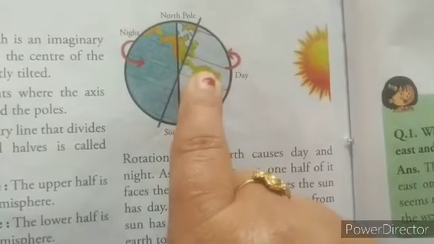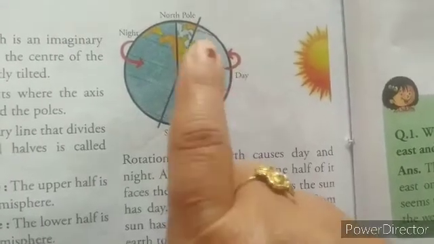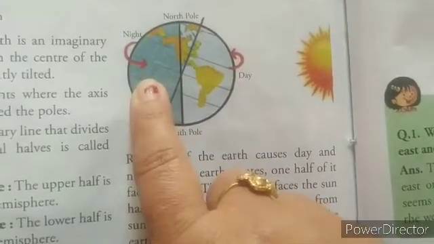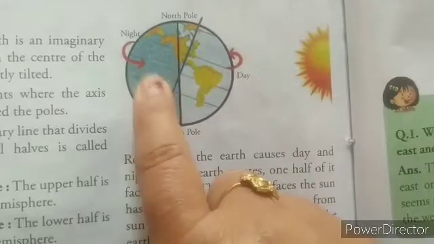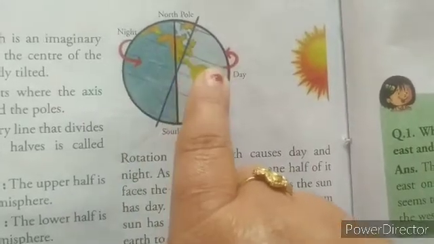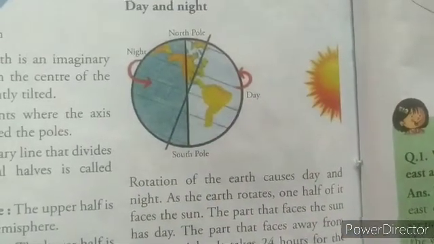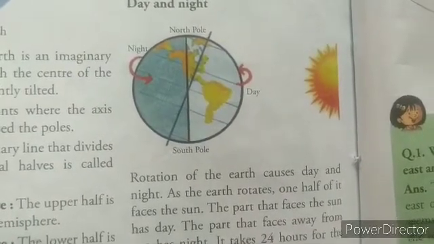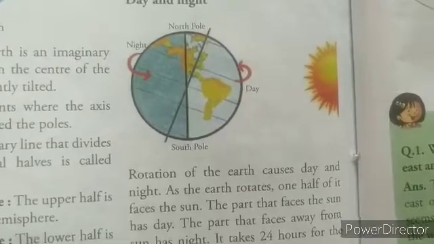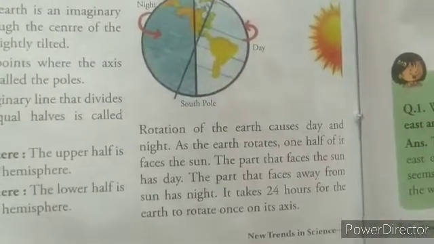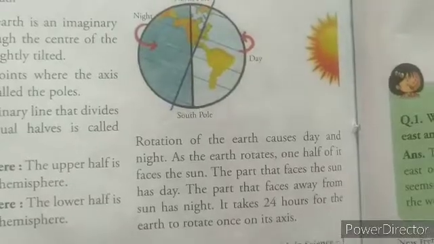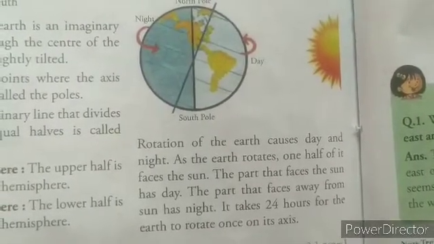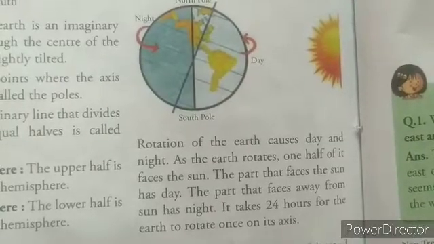That is why whenever there is a day in India, there is night in America. Because that portion is away from the sun, that is why in America it is night and in India it is day. The earth rotates from west to east on its axis, thereby the sun appears to rise in the east and set in the west. Okay, this is your rotation. One rotation is completed in 24 hours. The earth takes 24 hours to rotate once on its axis.